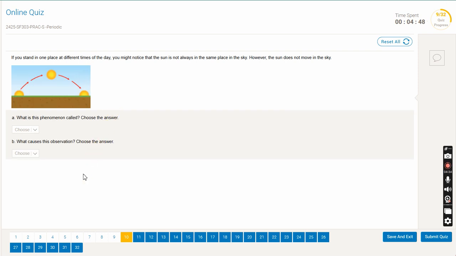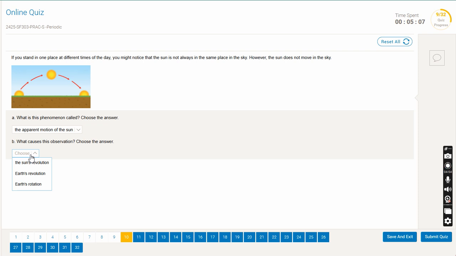If you stand in one place at different times of the day, you might notice the sun is not always in the same place in the sky. So if you're standing at one place, you see the sun moving. However, the sun does not move in the sky. So why do we think the sun is moving even though the sun is not moving? That's called the apparent motion of the sun. Because remember, the Earth is only moving, the sun isn't.